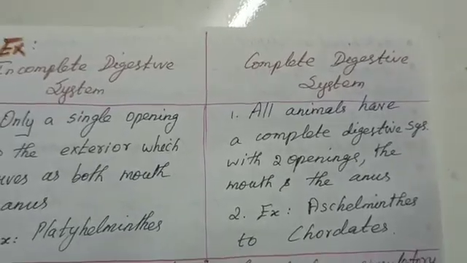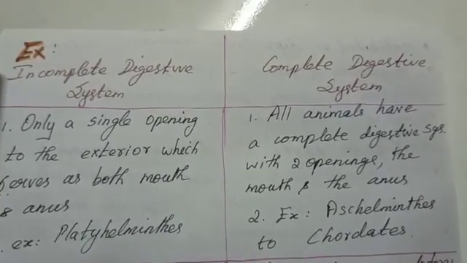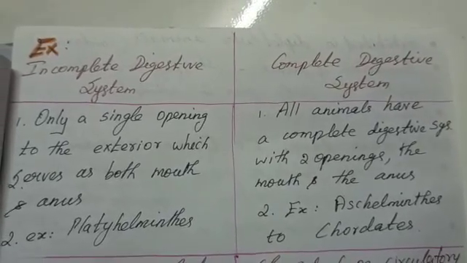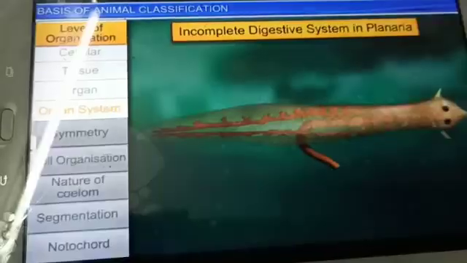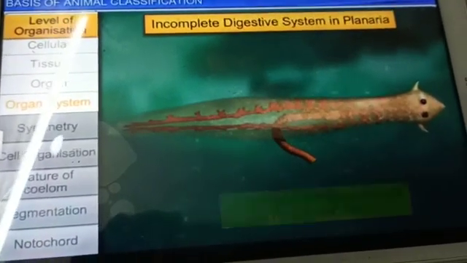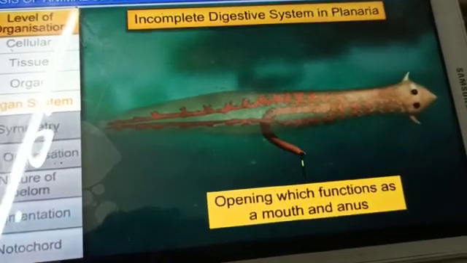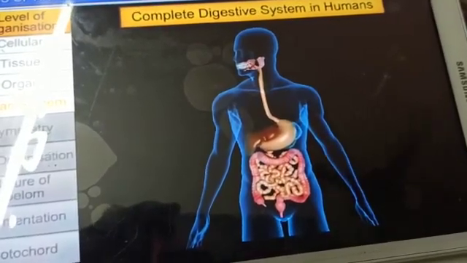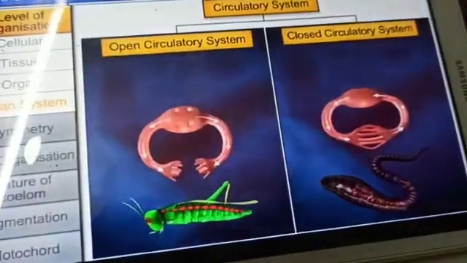In complete digestive system, all animals have a complete digestive system with two openings, that is mouth and anus separately. Example, Aschelminthes to chordates. See the example, incomplete digestive system in planaria: the opening functions as mouth and anus, a single opening in the outside of the body. Next, complete digestive system in humans. The mouth is for ingestion and the anus for egestion.